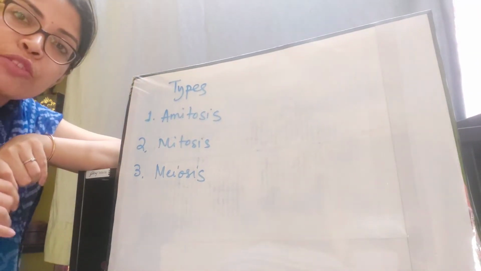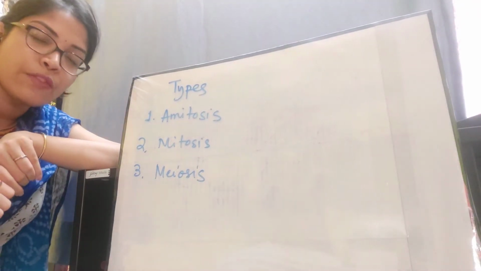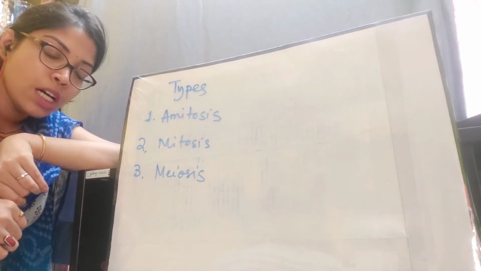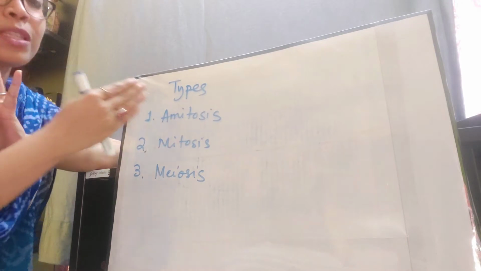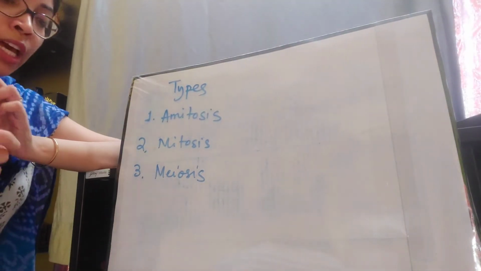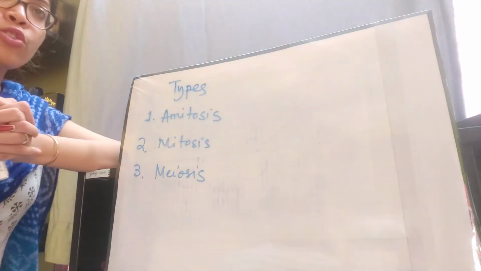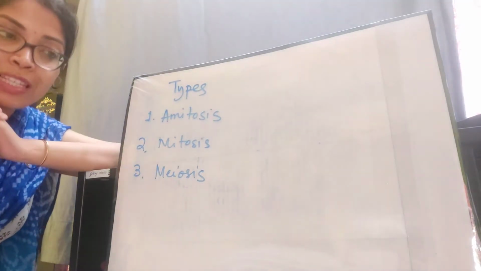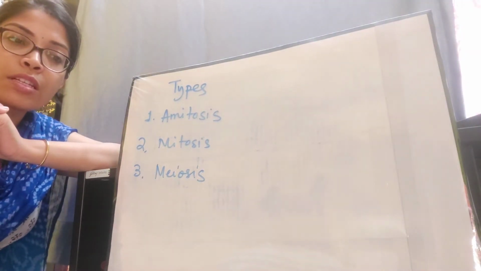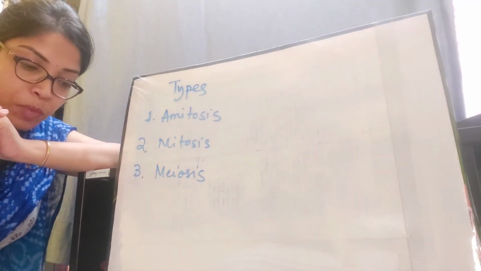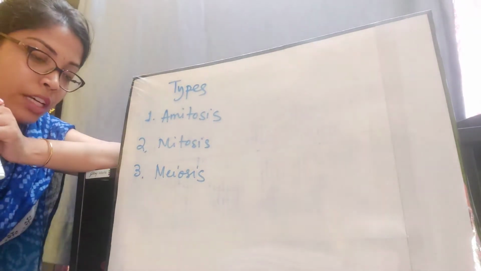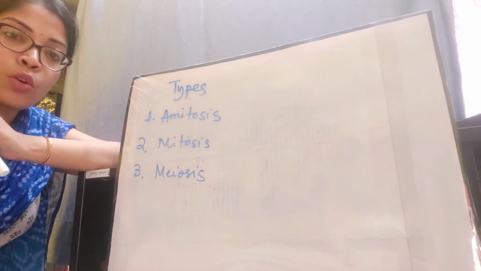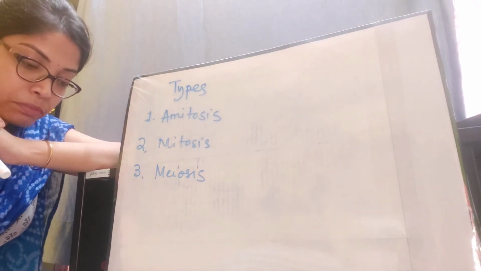This is the continuation part of the chapter cell division. In my previous video I talked about what is cell division, the causes, importance of cell division, and then I started with the types of cell division. If you remember, I also talked about apoptosis, which means programmed cell death. I hope you all remember those things. If you don't, just go through the last video again.